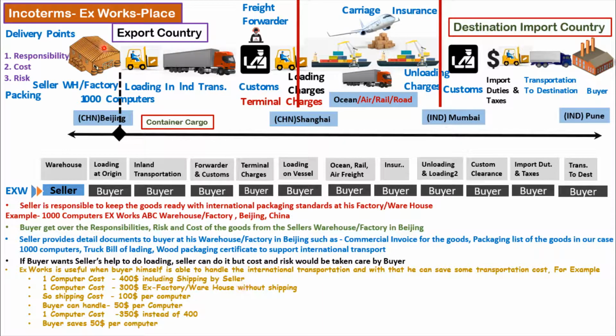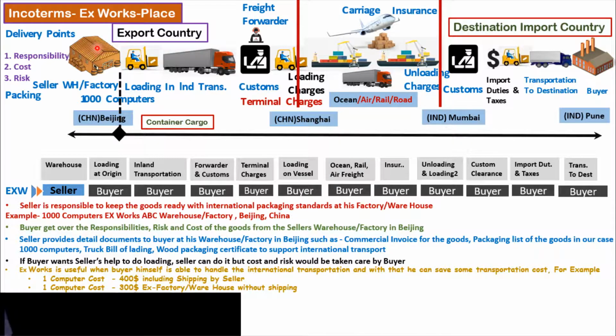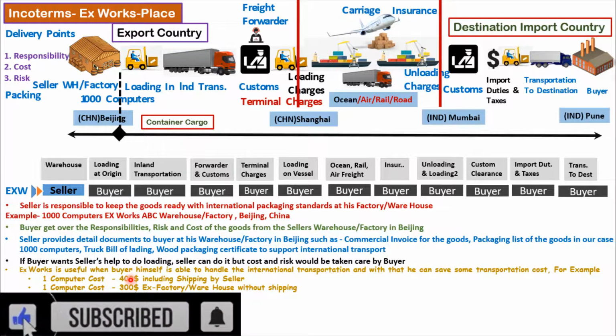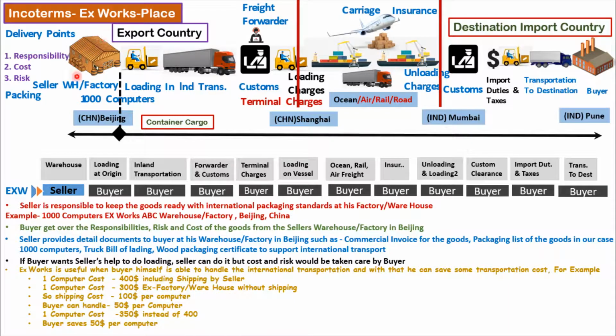In that case, the seller is responsible to ship one computer from his premises to the buyer, but the cost is $400, and the cost of one computer at the seller's location is $300. It means that $100 is the cost that needs to be paid per computer by the buyer for the shipping activity.